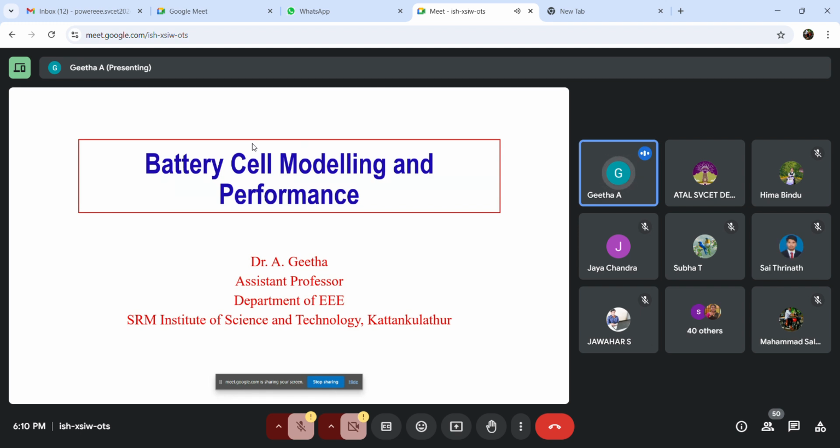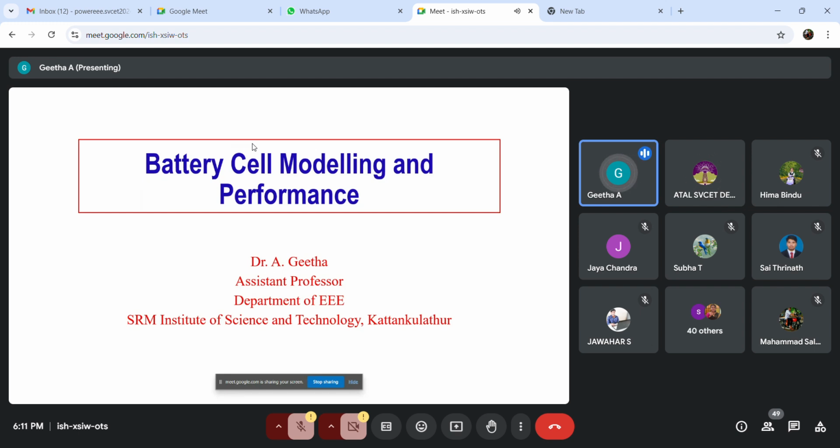Before that, in order to design a battery for a vehicle, first we should know what vehicle dynamics is. First we have to consider what vehicle we are going to design. If I'm going to make a battery with such and such capacity, for which vehicle am I planning to make that battery design?